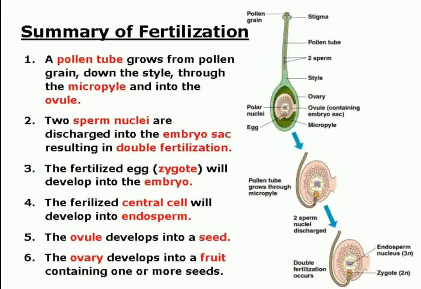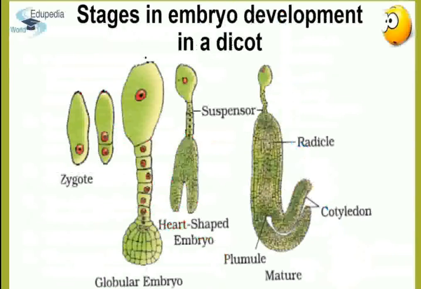The pollen tube grows from the pollen grains through the style, through the micropyle into the ovule. Sperm nuclei are discharged into the embryo sac, resulting in the double fertilization. The fertilized egg, the zygote, will develop into the embryo. The central cell will develop into endosperm. The ovule develops into seed, and the ovary develops into fruit containing one or more seeds, whatever is the case for that particular species. The endosperm is initiated by mitotic division in the triploid nucleus, and endosperms are of three types: nuclear, cellular, and the helobial.